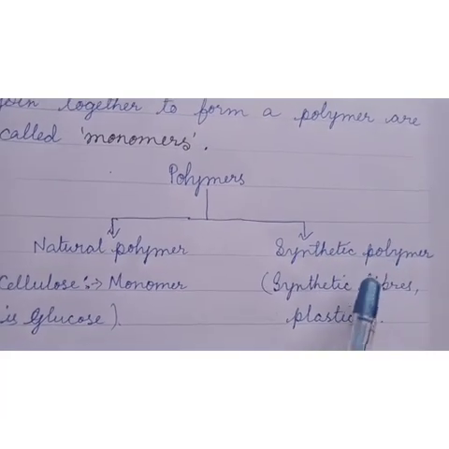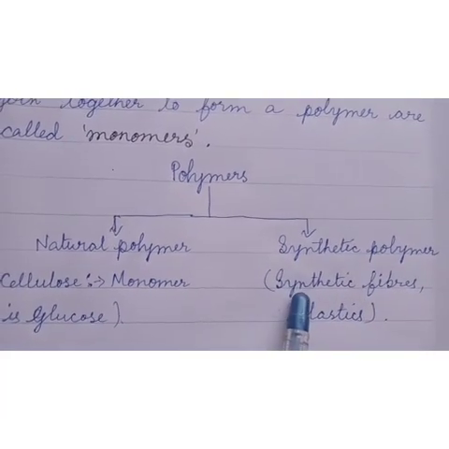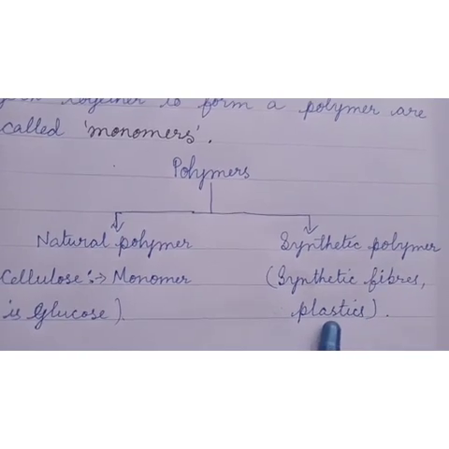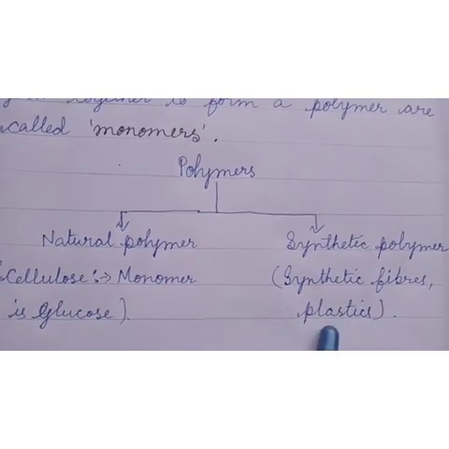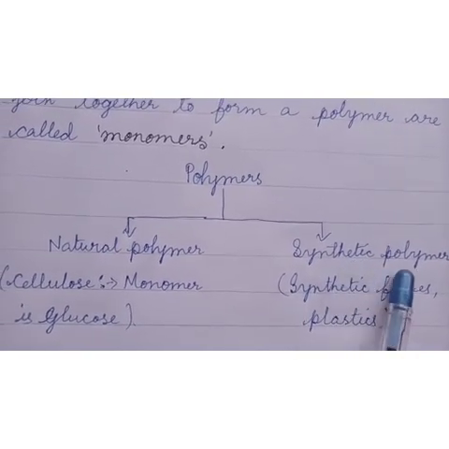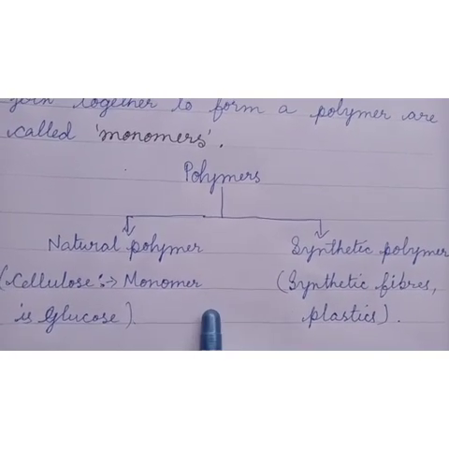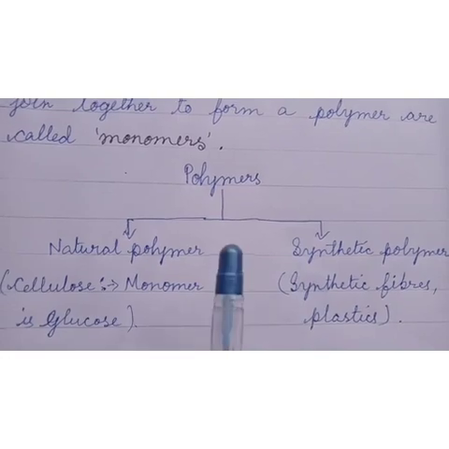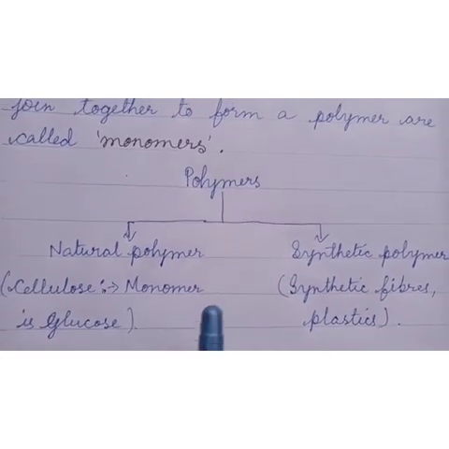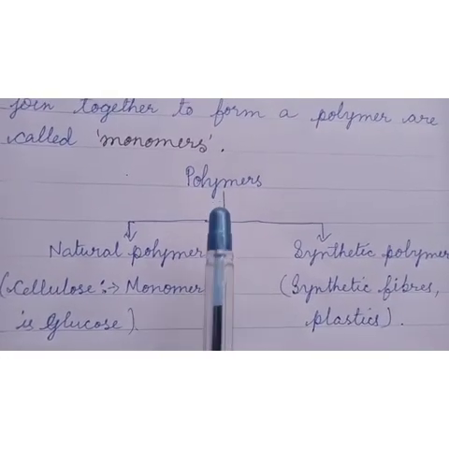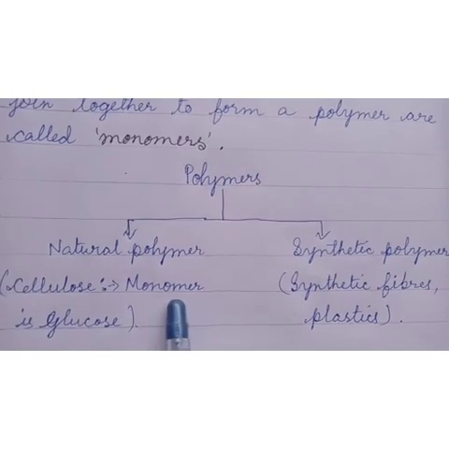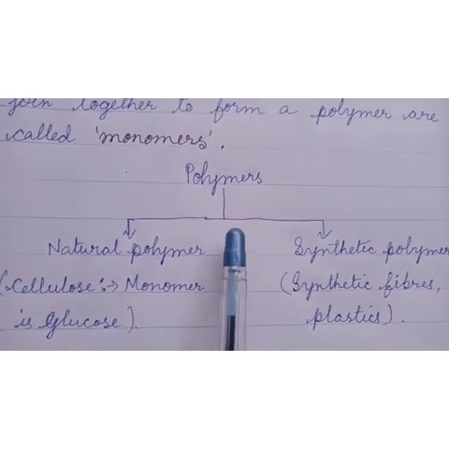Synthetic polymers can be synthetic fibers and plastics. All synthetic fibers and plastics are synthetic polymers. So when monomers are joined together, it produces polymers. And the process of making polymers by the combination of monomers is called polymerization.